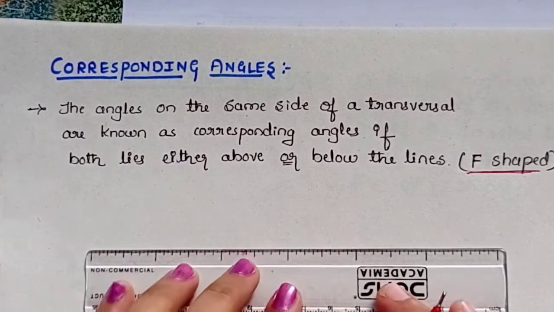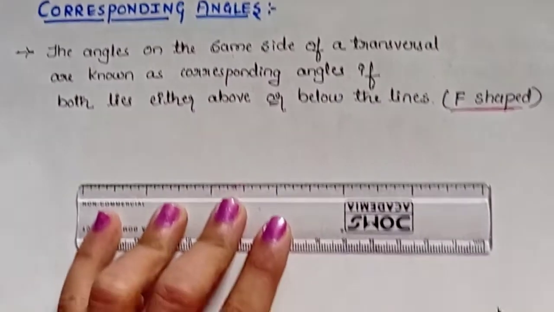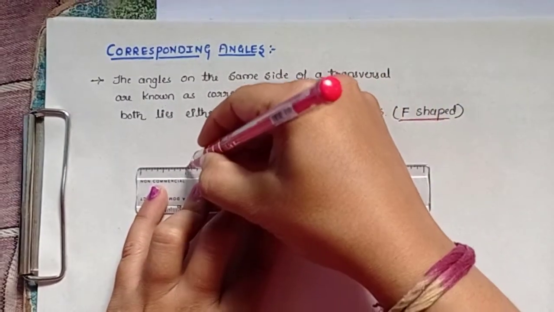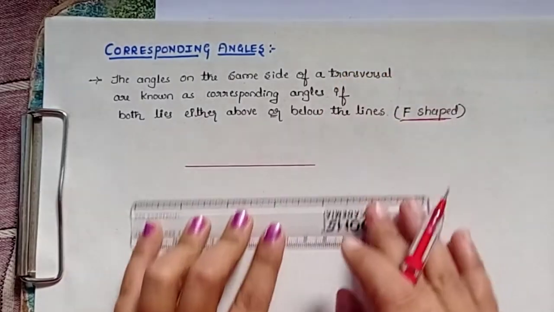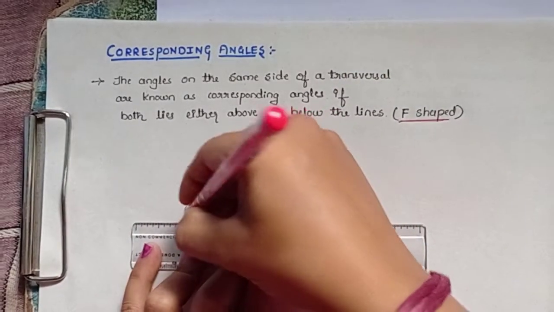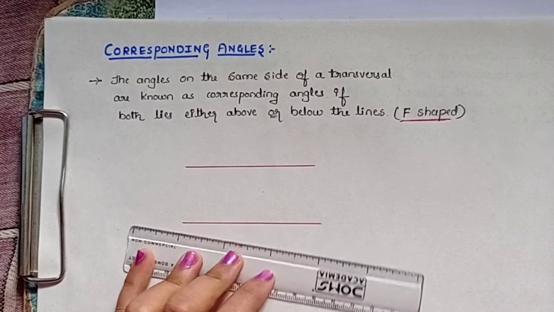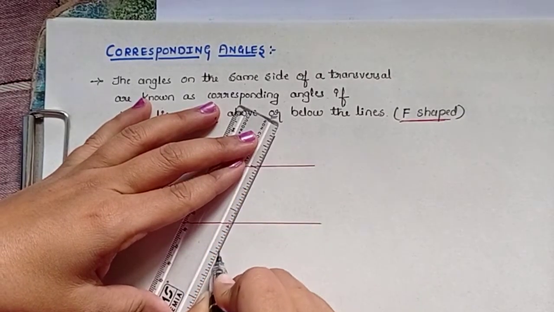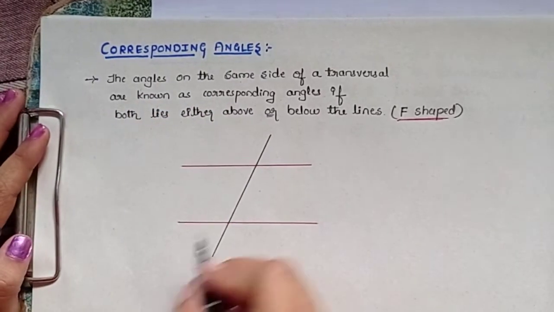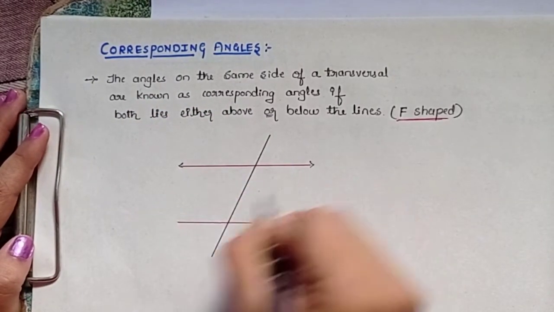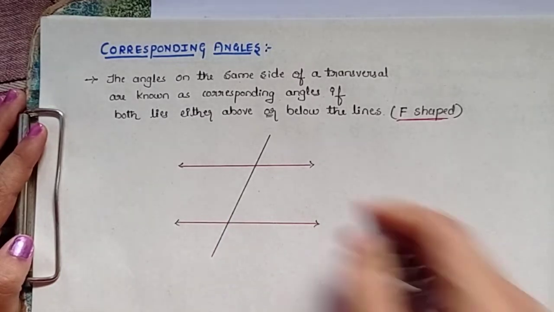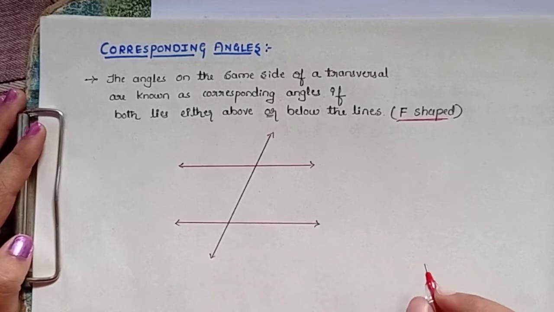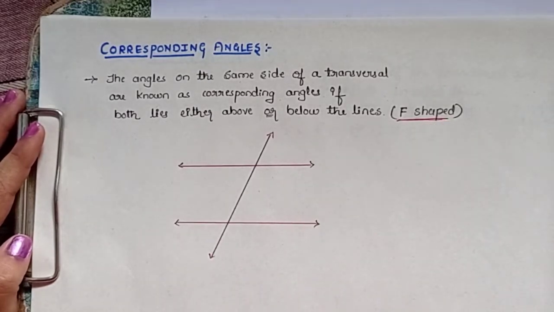Now I'll draw two parallel lines first. To know more about the definition, it's very easy to understand with an example or diagrammatically. I'll show you how it is. You can see here the red lines are parallel lines and the black line is a transversal which is intersecting these two lines.